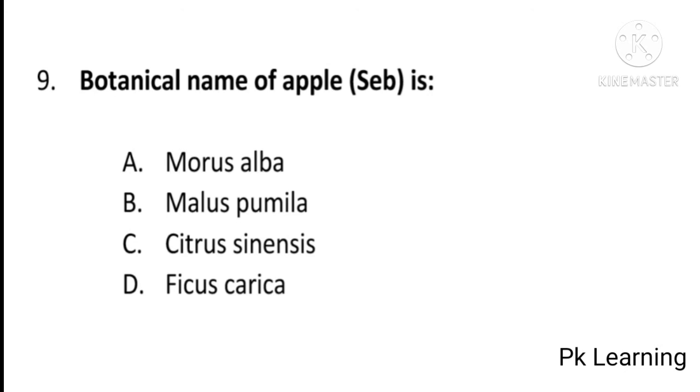botanical name of apple is Morus alba, Malus pumila, Citrus sinensis or Ficus carica. And answer is B, Malus pumila. Botanical name of apple or saib is Malus pumila. B is the correct option. And next question is